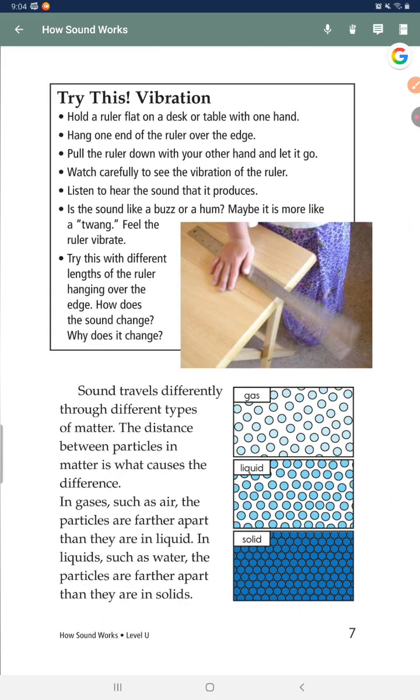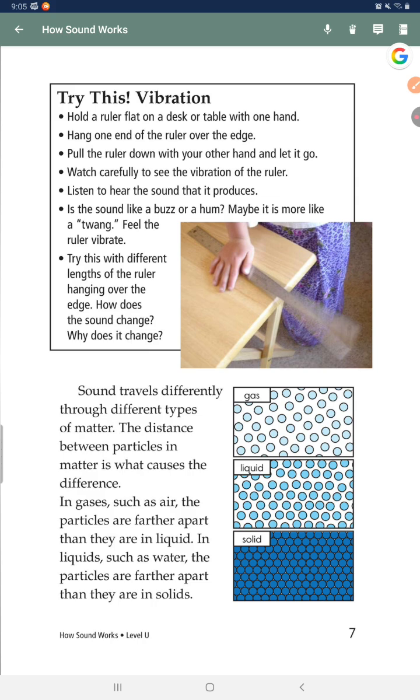Try this: vibration. Hold a ruler flat on a desk or table with one hand. Hang one end of the ruler over the edge. Pull the ruler down with your other hand and let it go. Watch carefully to see the vibration of the ruler. Listen to hear the sound that it produces. It does sound like a buzz or a hum. Maybe it is more like a twang. Feel the ruler vibrate. Try this with different lengths of the ruler hanging over the edge.